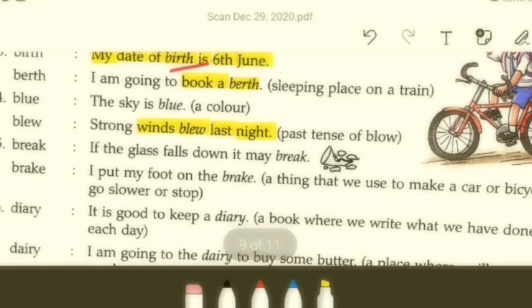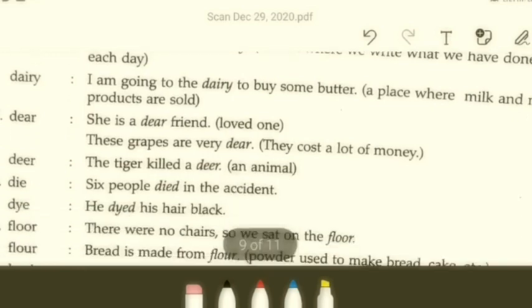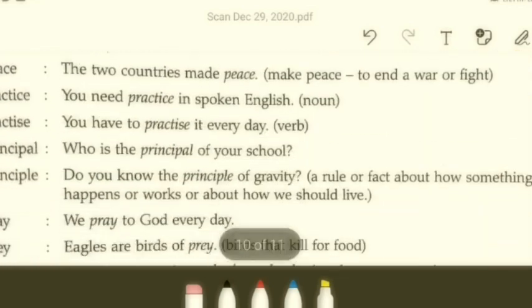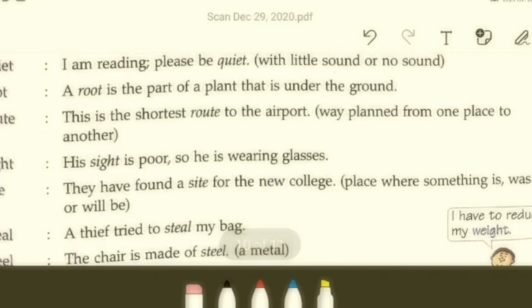Then what do we have? See class, basically there are 25 words here. We will not be reading each and every one. This is your work. I want you to go through them.